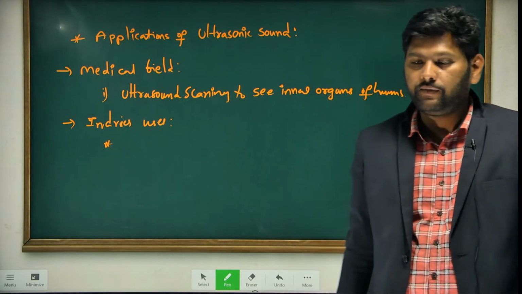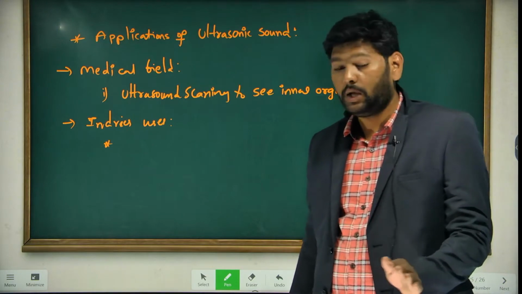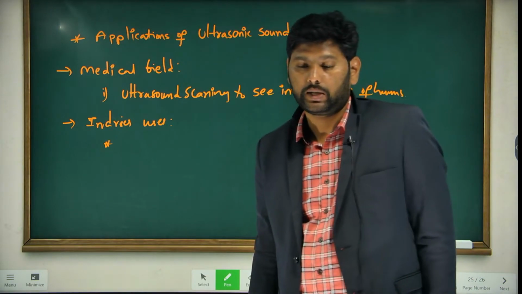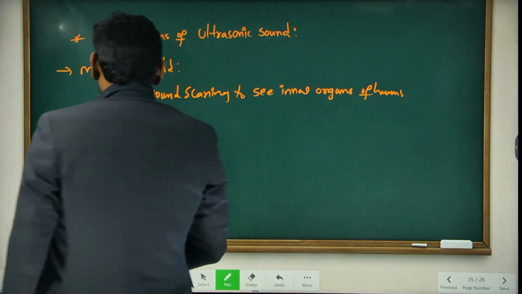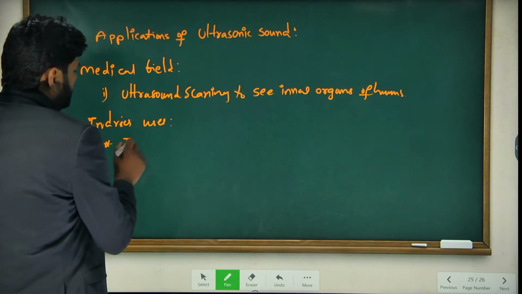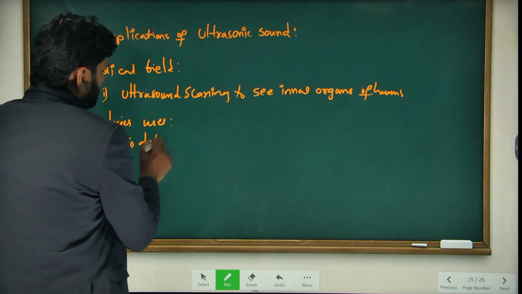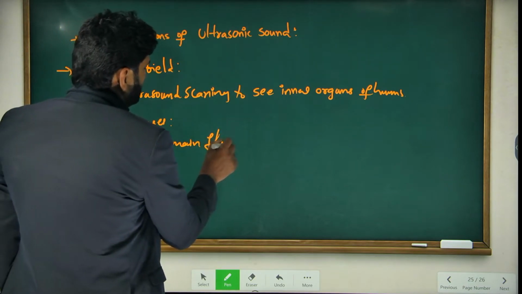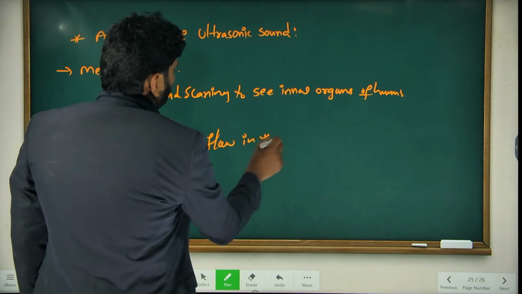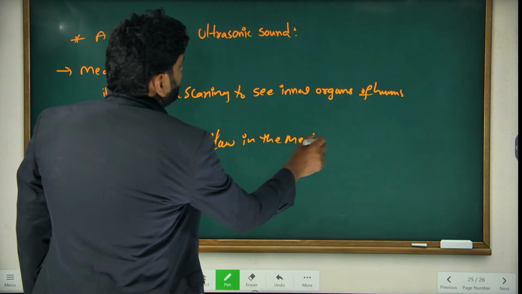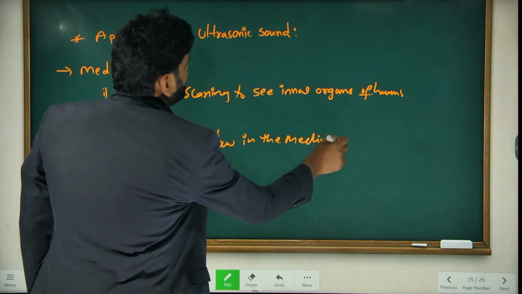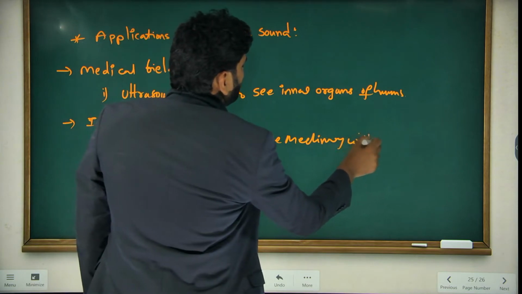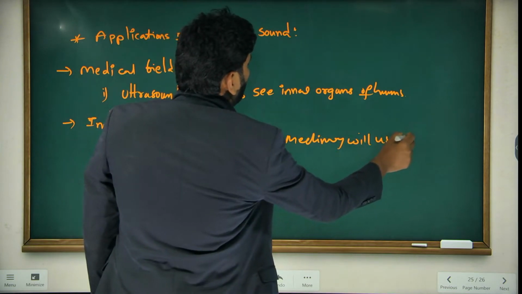To determine the flaws in the machinery, we use ultrasound scanning.